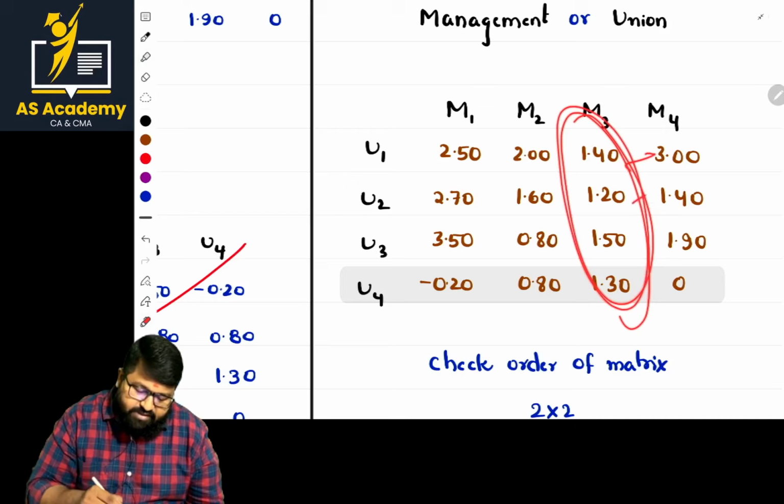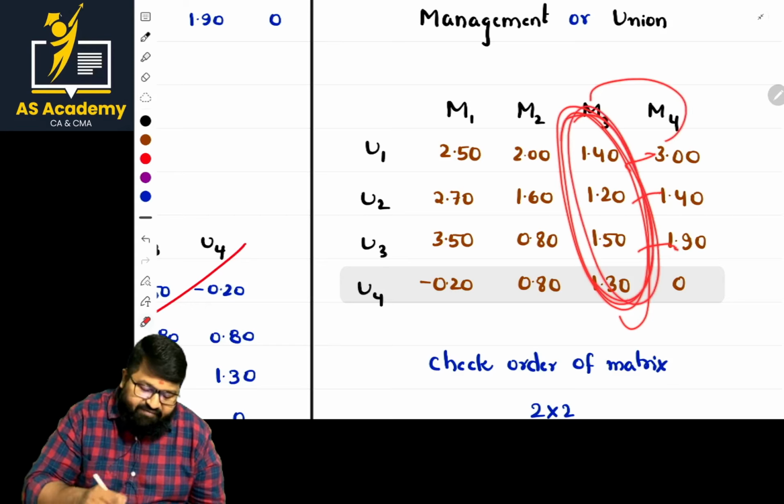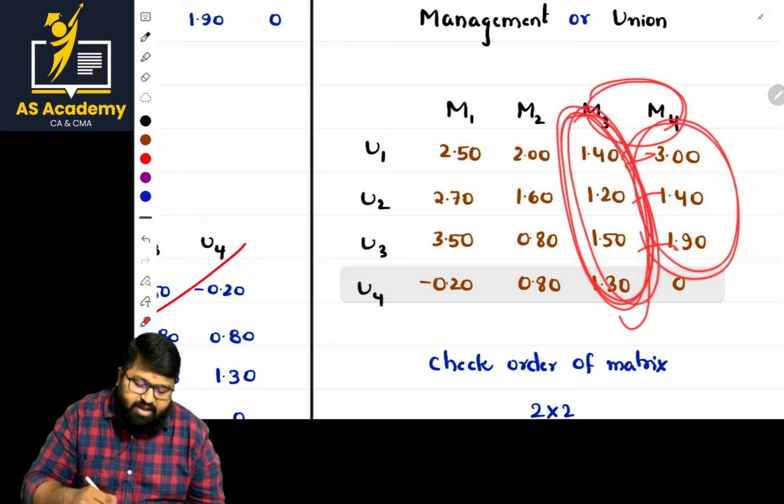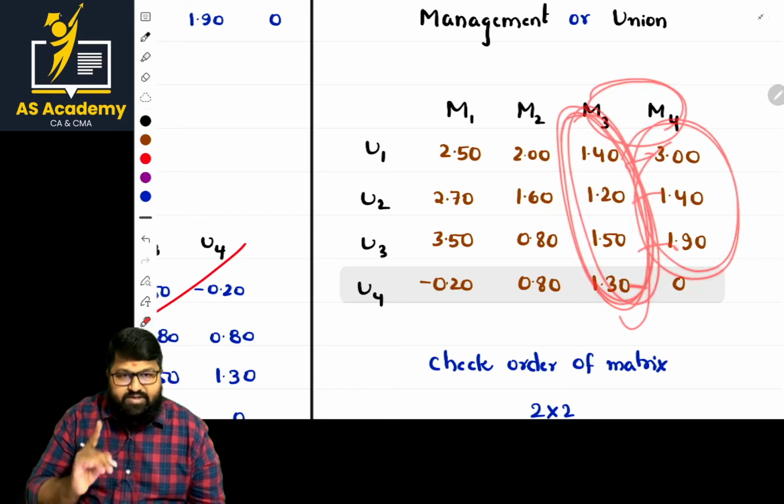Is it highest? All the three are highest. So let us eliminate this one. By comparing M3 and M4, we are eliminating M4. Why eliminate, sir? Let us see properly.